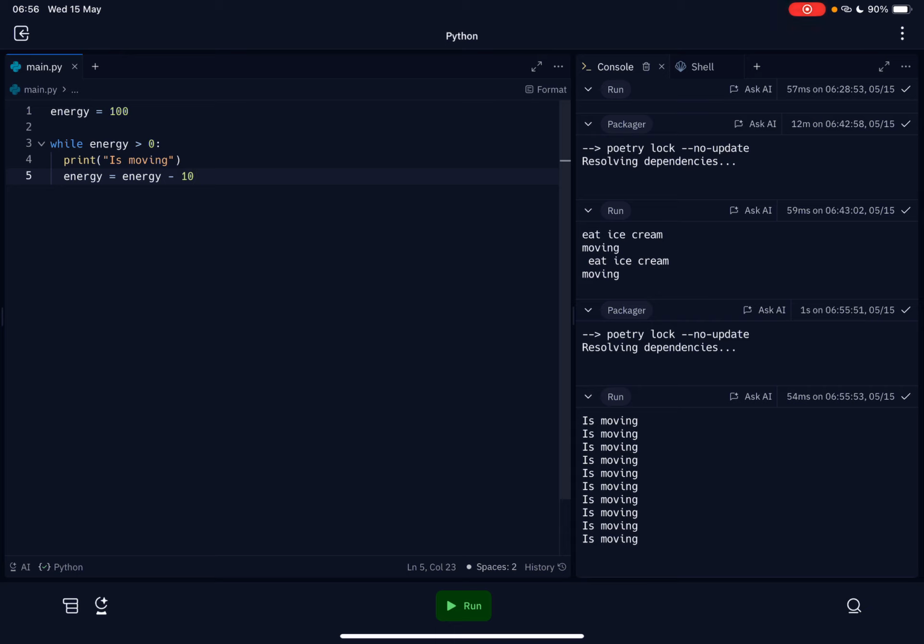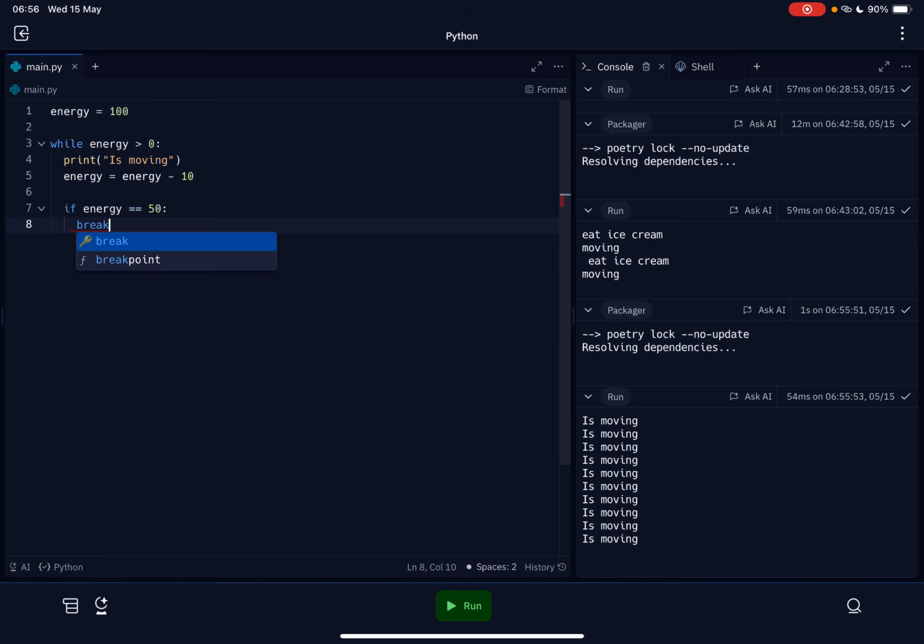Now in the example of break, maybe we can say if energy is equal to 50. We'll use double equals because we're comparing. If energy is equal to 50, then we can break.